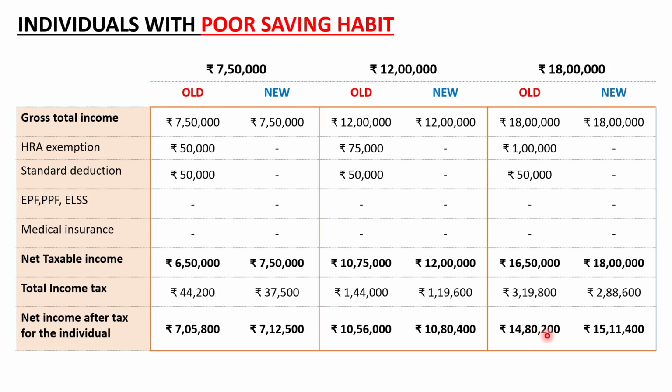Now let us consider an individual with a poor saving habit. You can naturally see that in all the income tax brackets, the income tax in old regime is much higher than the income tax in new tax regime. And hence, if you have too many commitments, you cannot save money under section 80C, you don't have any deductions, it is better to choose the new income tax regime.